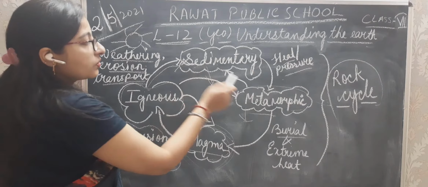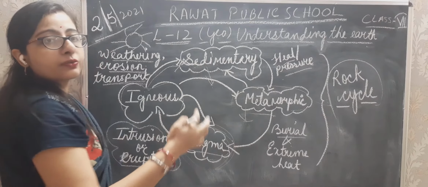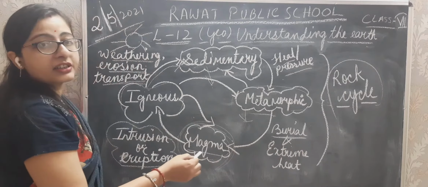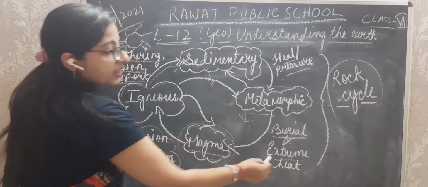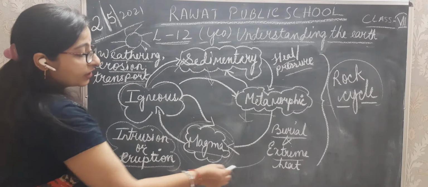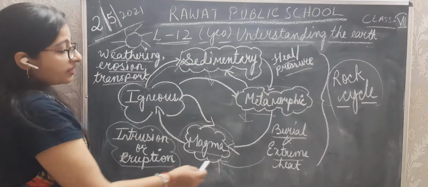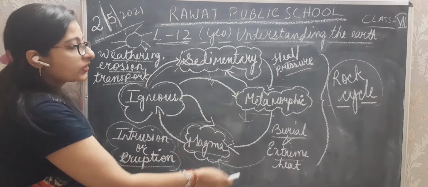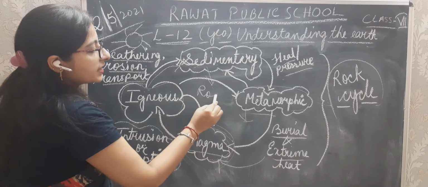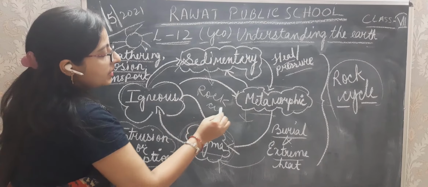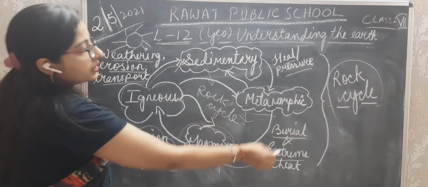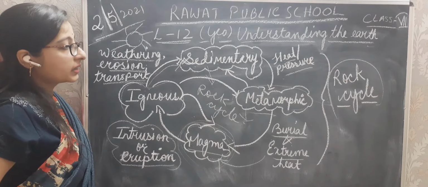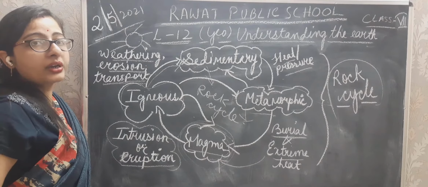Sedimentary and metamorphic rock, after many years, are buried again inside the earth, and because of the extreme heat inside our earth, they again convert into magma, and this cycle goes on and on. Clear? So this is the rock cycle, which is going on and on.